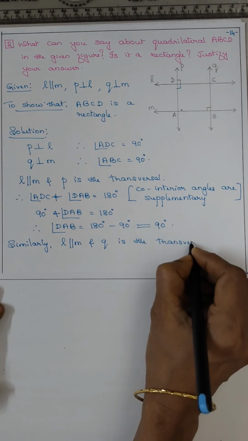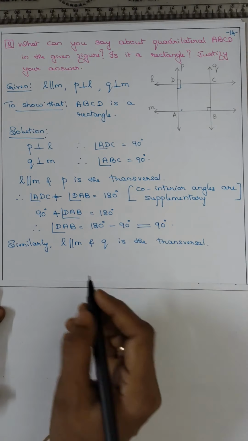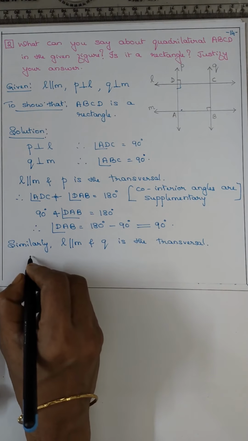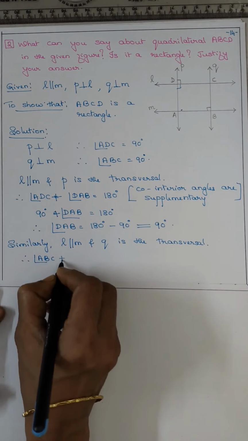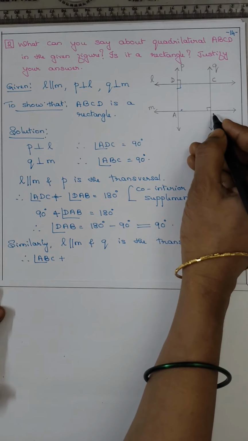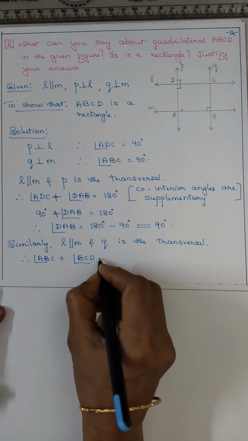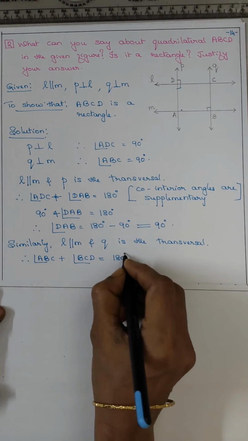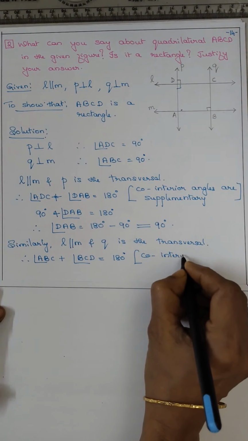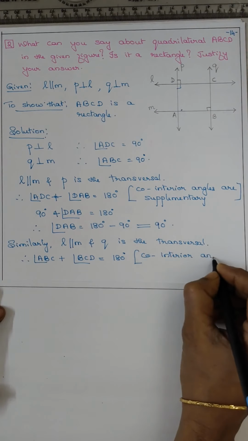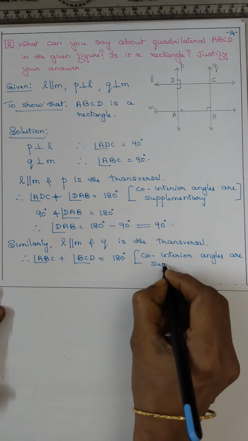Same way, angle ABC plus angle BCD should be equal to 180, co-interior angles are supplementary.